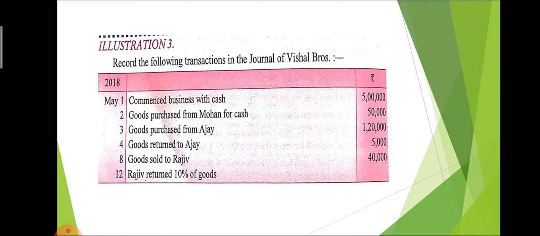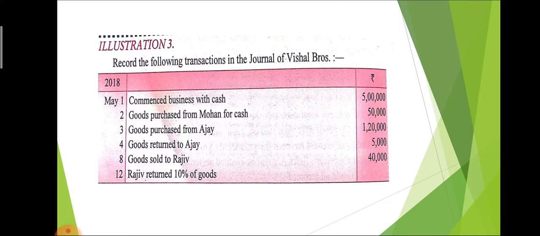All the information is related to the year 2018. On May 1st, the first transaction is given: commence business with cash. It means that started business with cash. We know the journal entry. If any person started business with cash, what is the journal entry we pass?